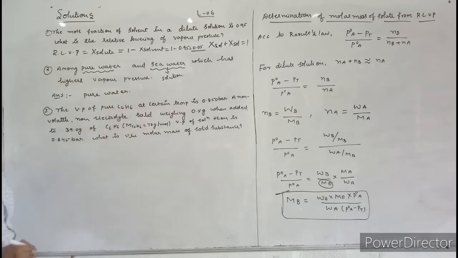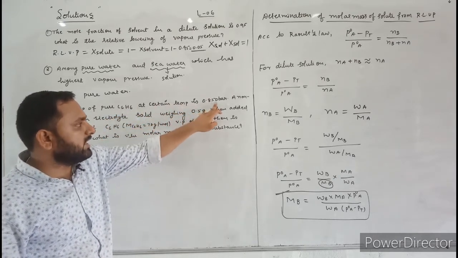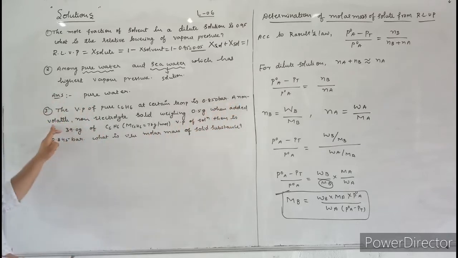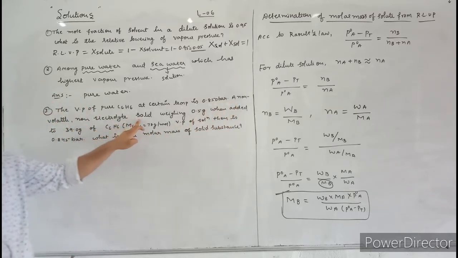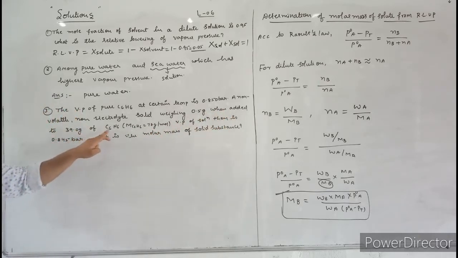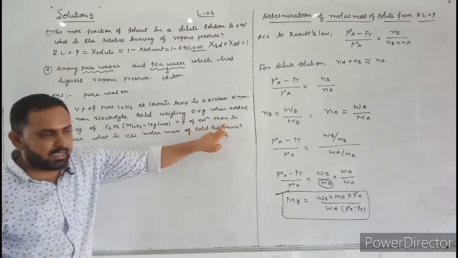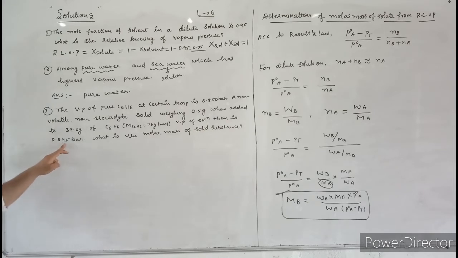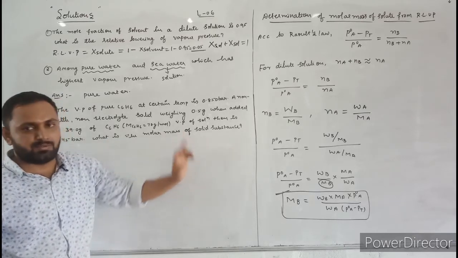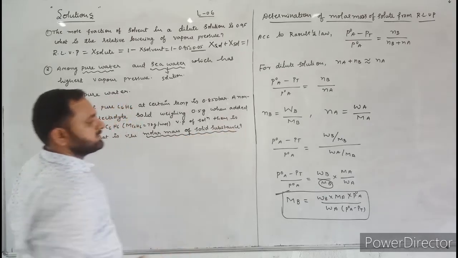Next, let us solve the third numerical. In the third numerical, the vapor pressure of pure benzene at a certain temperature is 0.850 bar. A non-volatile, non-electrolyte solid weighing 0.5 gram is added to 39 gram of benzene. Here the molecular mass of benzene is given. The vapor pressure of the solution is 0.845 bar. Then what is the molar mass of the solid substance?